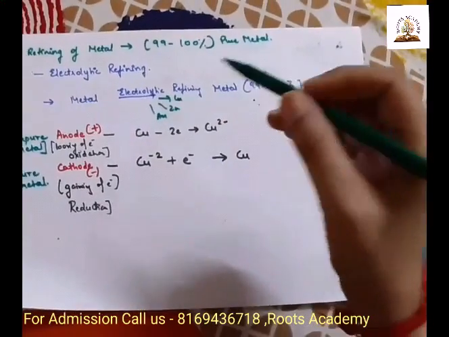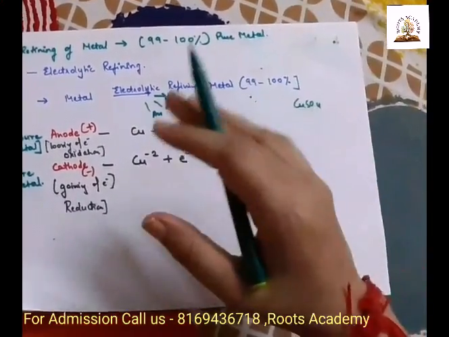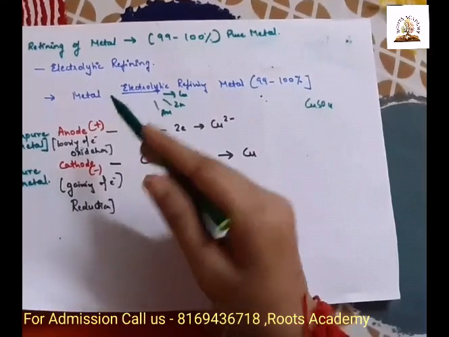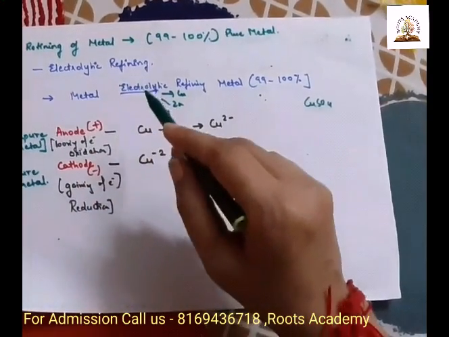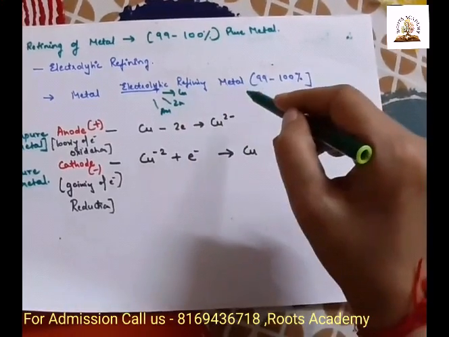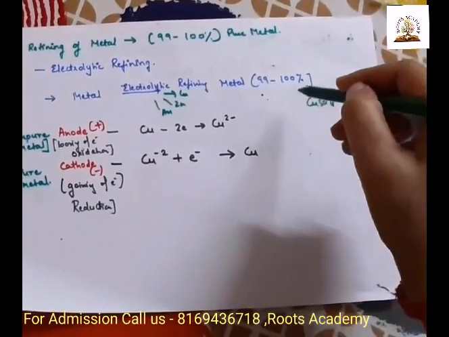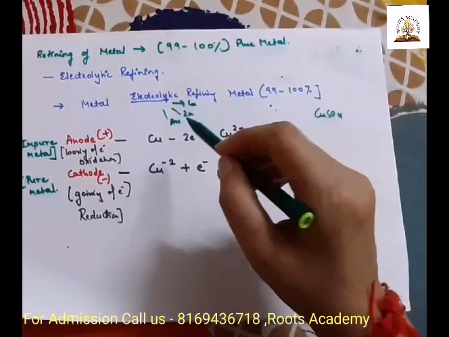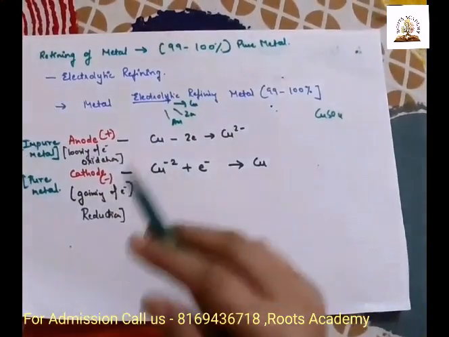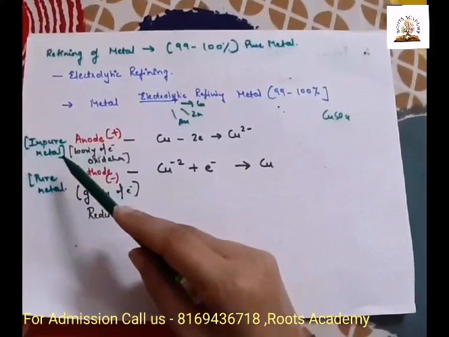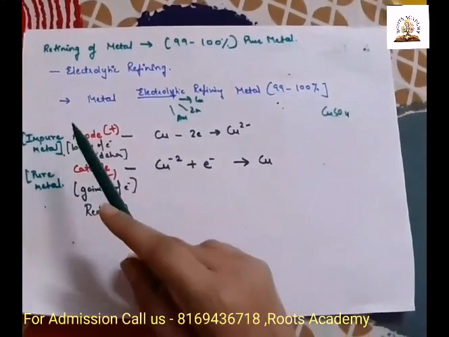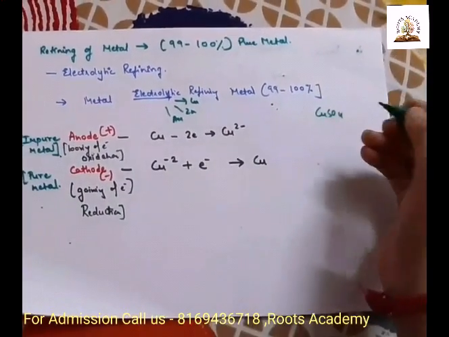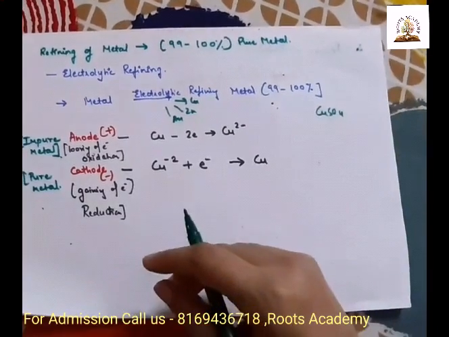Refining of metal. This is the last step of the extraction process. In this, we are going to do electrolytic refining. The metal which we received from the previous step, we are going to electrolytically refine, due to which we will get metal which is around 99 to 100% pure. Generally, electrorefining is carried out for copper, zinc, silver, platinum, etc. In this method, we take an impure metal as well as a pure metal. Impure metal will act as the anode and pure metal will act as the cathode. There will be an electrolyte, that is copper sulfate.